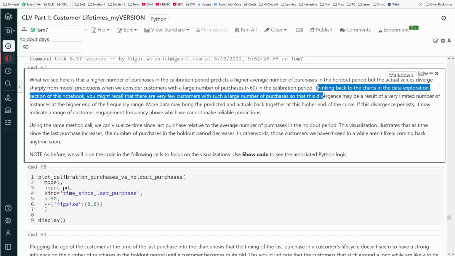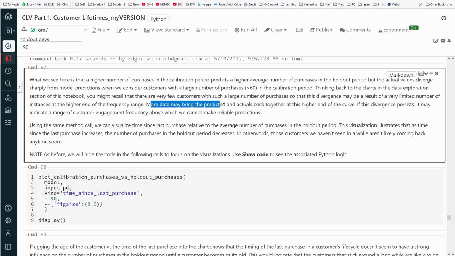Thinking back to the charts in the data exploration, we might recall that there are very few customers with such a large number of purchases, so this divergence may be the result of a very limited number of instances at the higher end of the frequency range. So we have not enough data for our most important customers. More data may bring the predicted and actuals back together at the higher end of this curve.